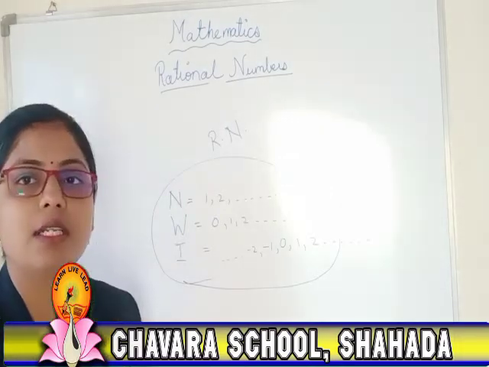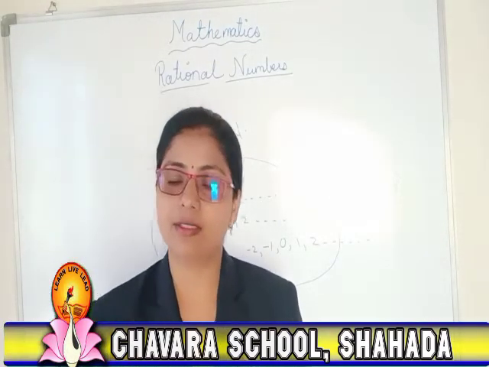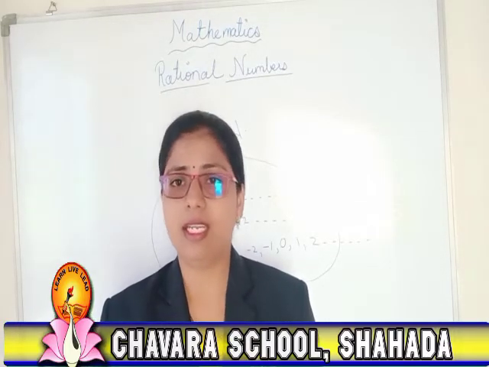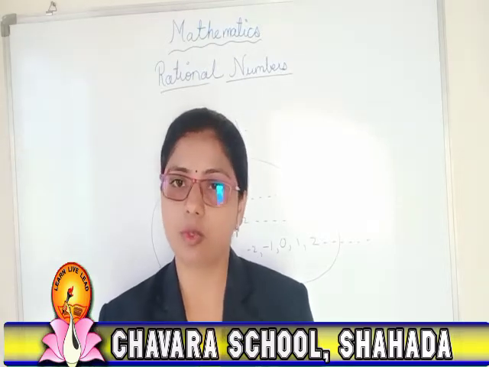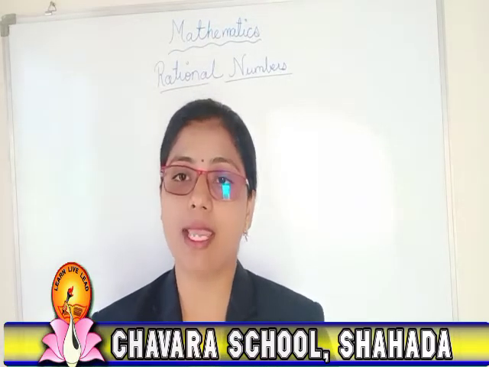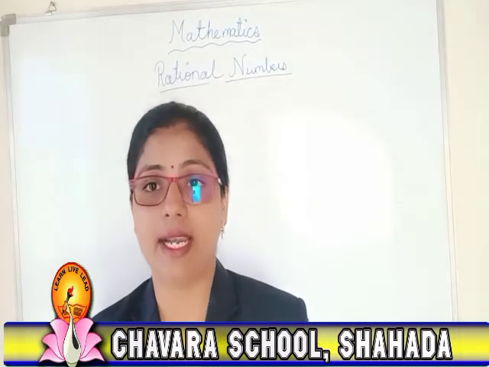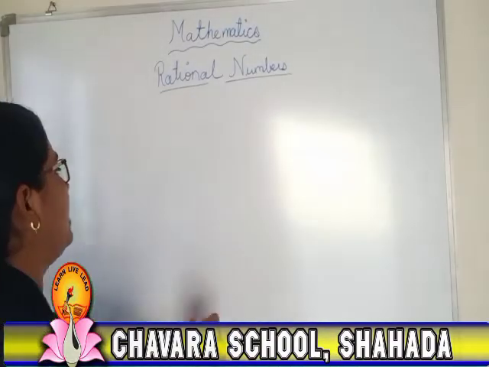These rational numbers are mostly used for addition, subtraction, division, multiplication. In different kinds of operations, all these rational numbers are required. So what is a rational number? A number is said to be a rational number if p and q are integers,